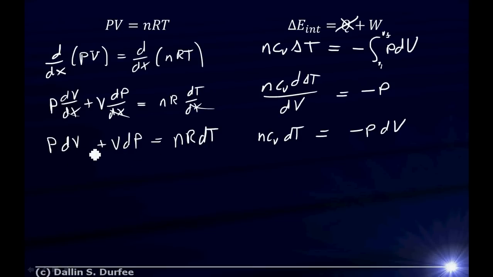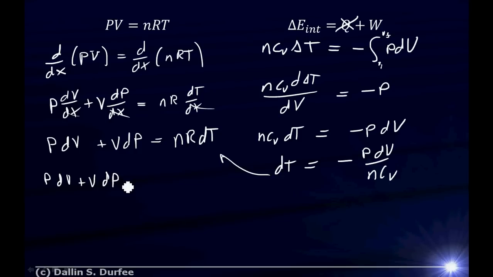Well, notice, I wanted to get rid of dT, and here's an equation that can help me get rid of dT. So I'll come over to my first law of thermodynamics process over here. I'll solve this for dT, and this is just minus P dV over nCv, right? And I can plug that in over here now, and I get P dV plus V dP is equal to nR times this thing, minus P over n dV over Cv. There we go.